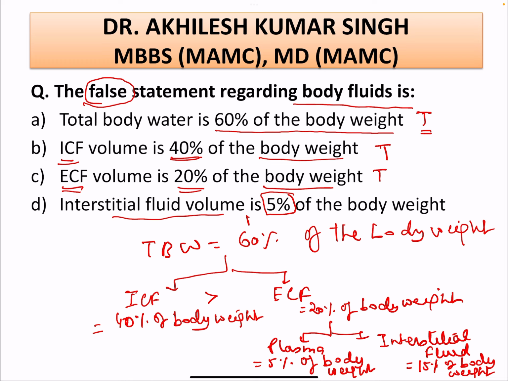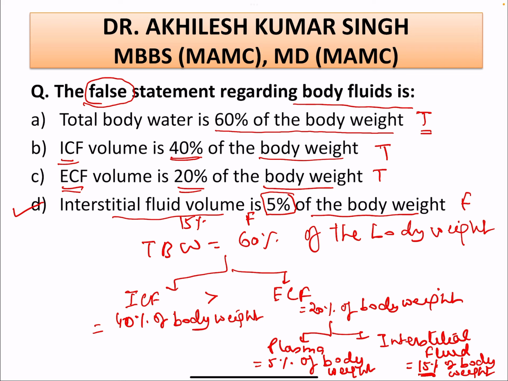This is the false statement because the interstitial fluid volume is 15% of the body weight. So our correct answer is D, the false statement regarding body fluid: the interstitial fluid volume is 5% of the body weight.